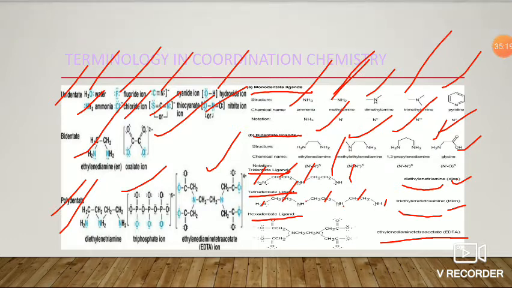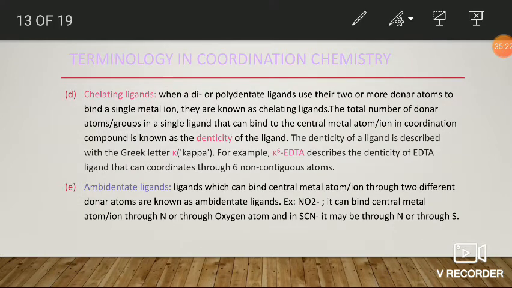Okay, next, chelating ligands. Chelating ligands are nothing but the ligands which can easily form a ring-like structure around the central atom or ion. Generally, di- and polydentate ligands act as chelating ligands because they easily form a ring-like structure with the metal ion through attachment at more than one site. So they act as chelating ligands.